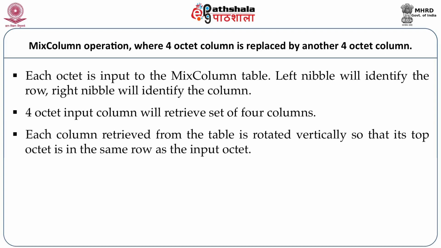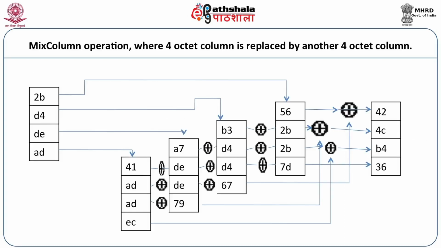Each column retrieved from the table is rotated vertically so that its top octet is in the same row as the input octet. And these all 4 rotated columns are exclusive ORed. To elaborate the mixed column operation, we are given the input 2B, D4, DE and AD. Now check the mixed column table for the first octet, that is 2B.